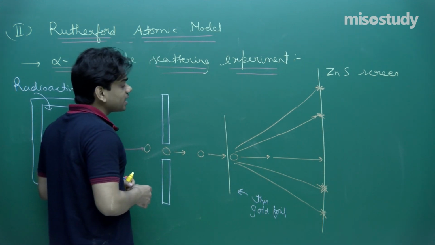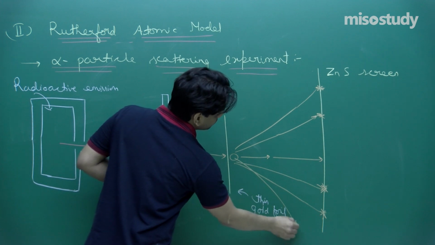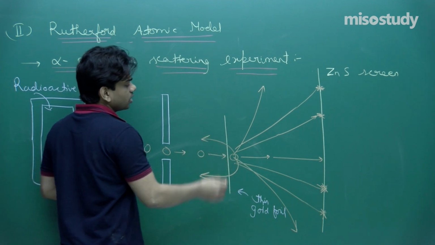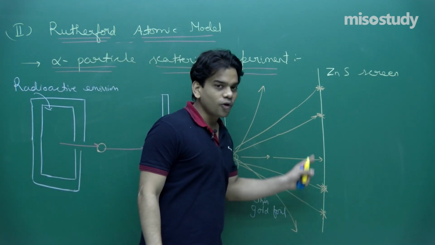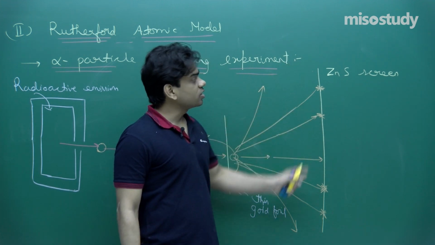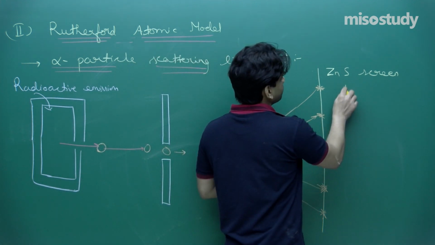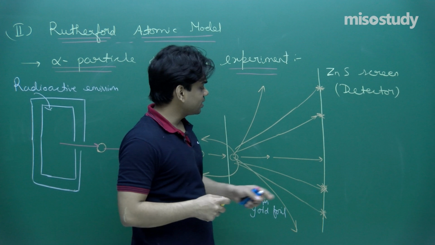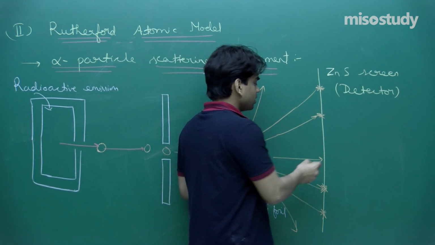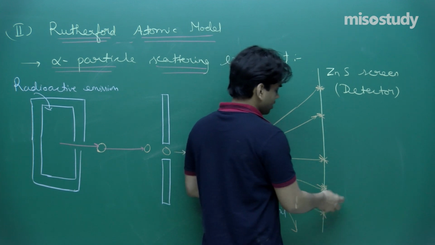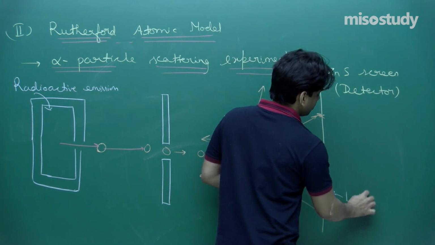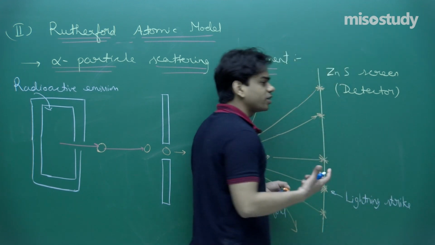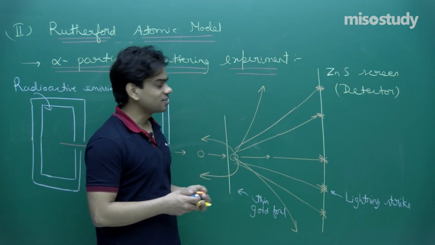Let me give you one more detail: some alpha particles deviated so far from their path, and some even rebounded. Here the lines that I have drawn show the alpha particle positions on the zinc sulfide screen. There is a detector over here to detect the position of the alpha particle, and I have shown a star here, that is a lightning strike of the alpha particle on the screen. Whenever it strikes, a spark can be observed, like a lightning phenomenon, as it strikes the screen.